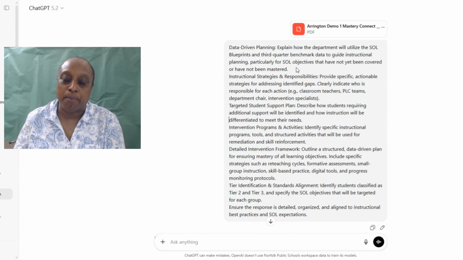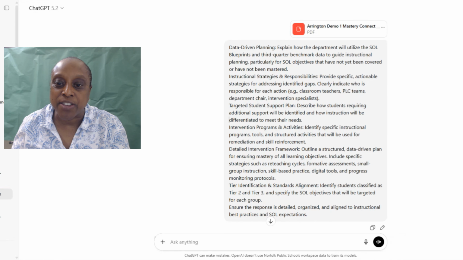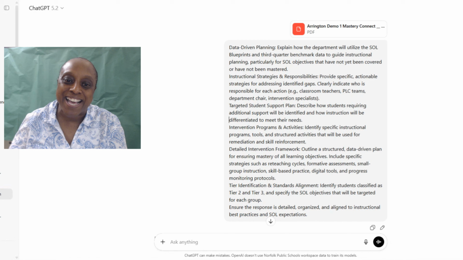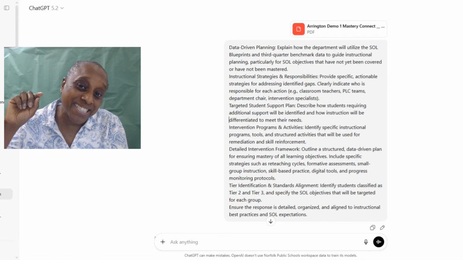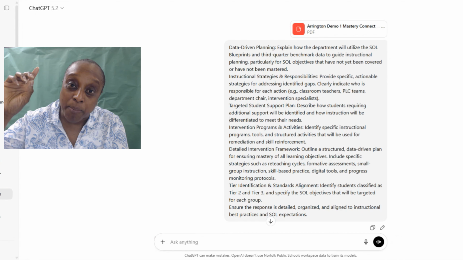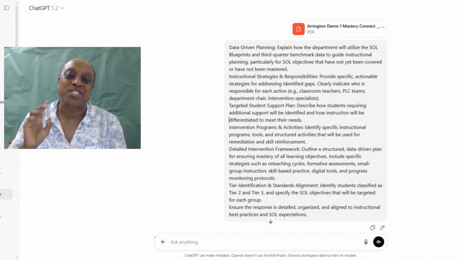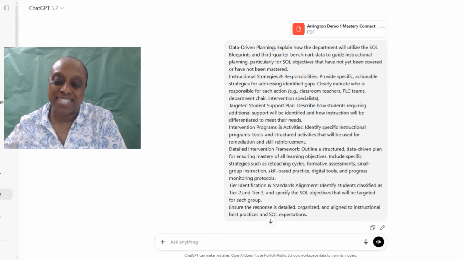The first prompt for ChatGPT says, data-driven planning. Explain how the department will utilize the SOL blueprints and third quarter benchmark data to guide instructional planning. Now, this was everything that Dr. Hinton gave us to do, with questions numbered 1 through 6 that she wanted us to look at.